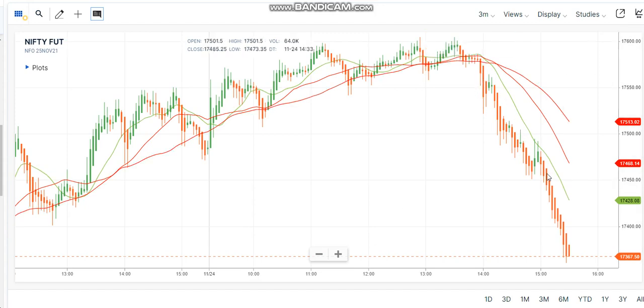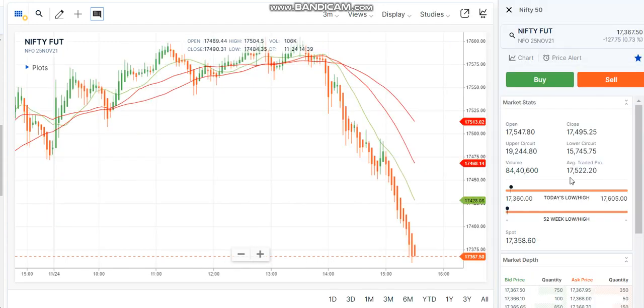Going back to the expiry day for tomorrow, what you can expect is the pre-open market analysis. If the same rally continues from 17,367, the closing price, we can expect a down rally again. Even though there was a rally of almost 100 points up, from there the market has fallen more than the rally, 127 points down from the closing price. So if the same rally continues, it might go some 100 more points downside.